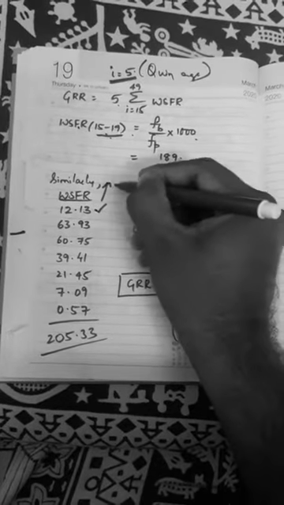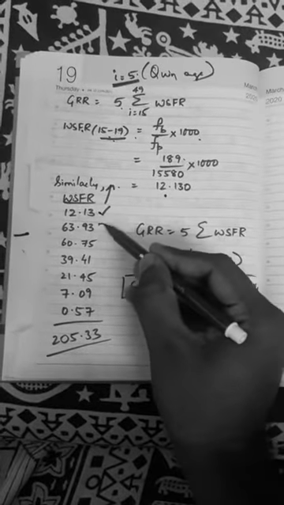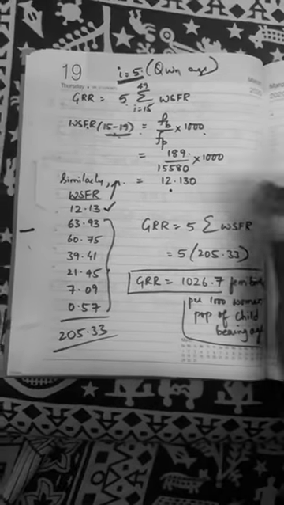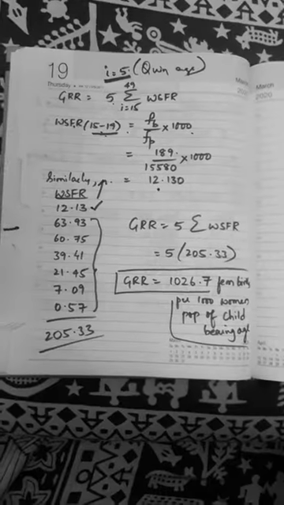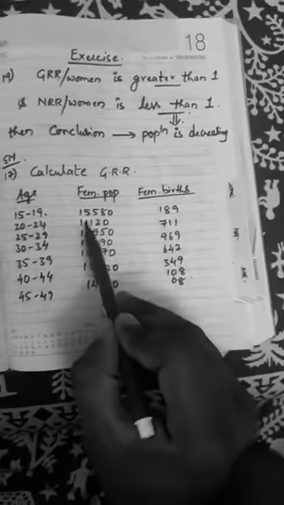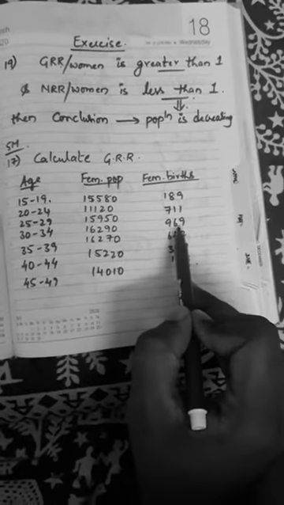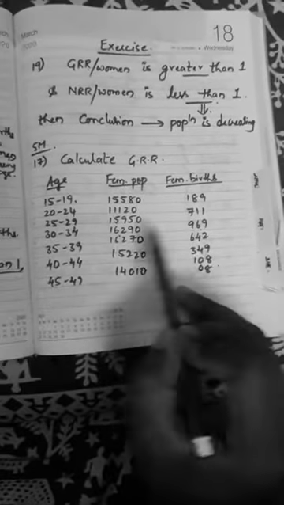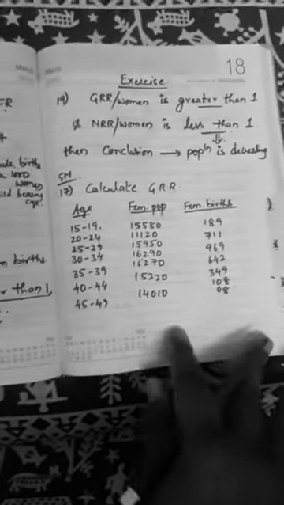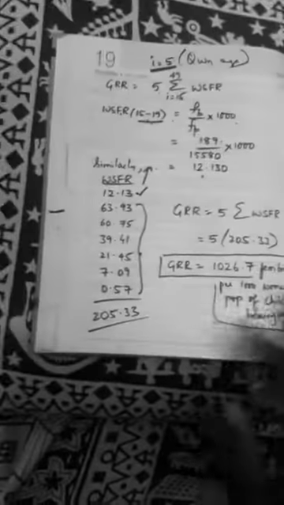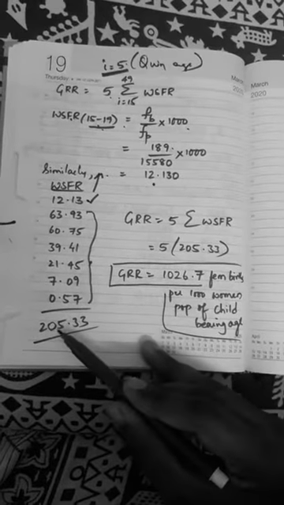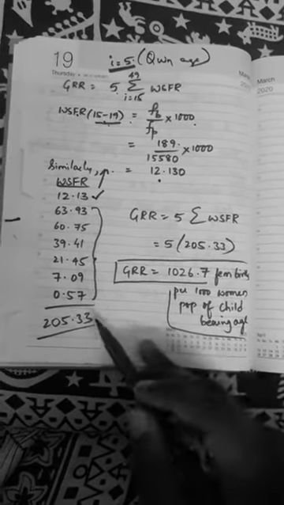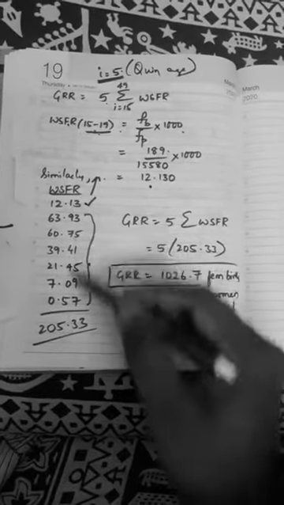Because this is already done here, this is shown here. The remaining, from here to here, you can calculate directly in the column itself. Just like individual births per individual population into 1000. Again, birth per population into 1000. Female births per female population into 1000 should be calculated individually. After calculating, you will get the total value 205.33. So I have got this total WSFR.